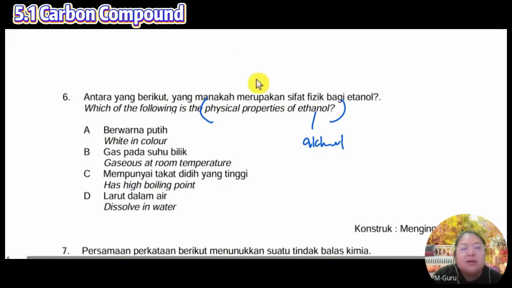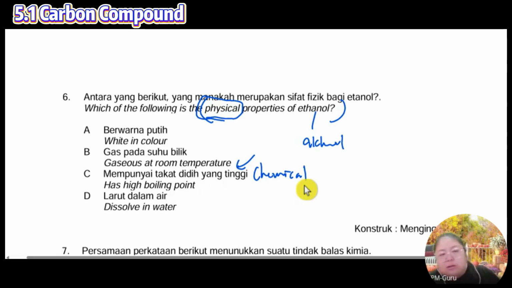Okay, physical. I want to see physical. This one is after you do the chemical reaction, then you can see. I want physical. Answer?